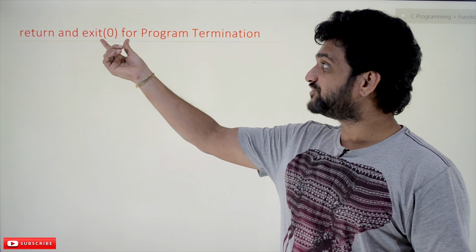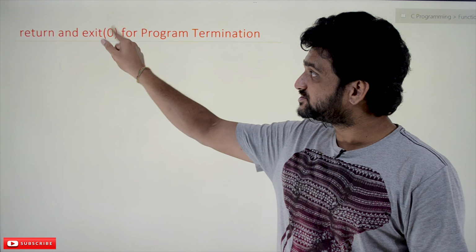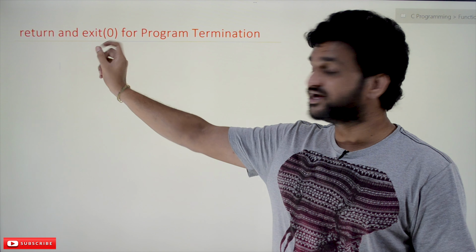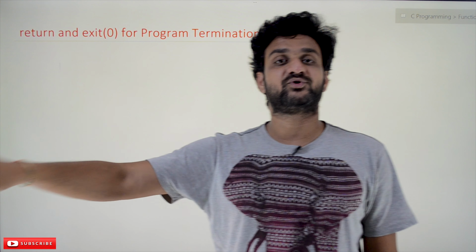For that, C has a facility called the exit function. So if exit 0 is used in this way, we can come out of the program. The entire program will get terminated and the program execution will stop.